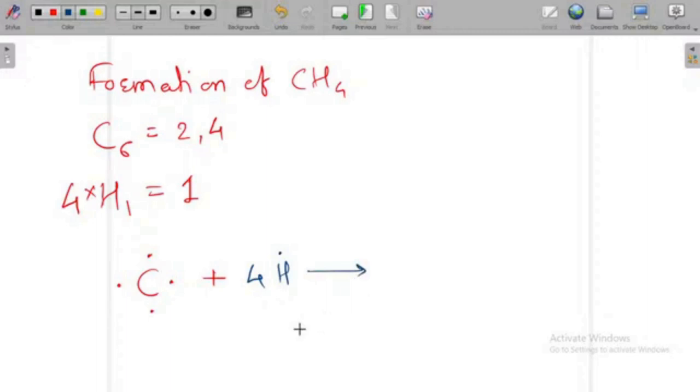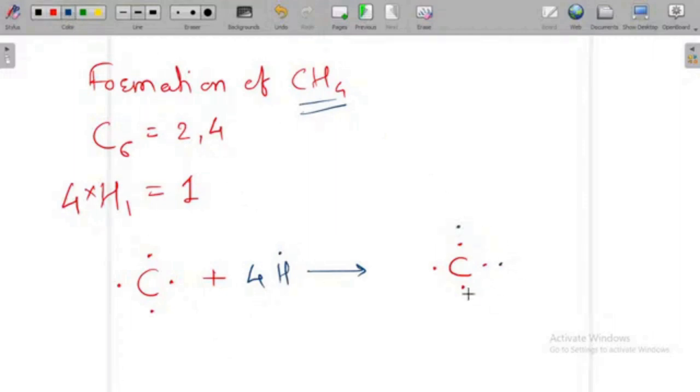Now if I try to write the structure for this CH4 molecule, it is formed by covalent bonds. All the bonds between the carbon and hydrogen are covalent in nature. So how to write this? See here, this carbon is at the center. There are 4 electrons associated with this carbon, and 4 hydrogen atoms are there with their electrons.